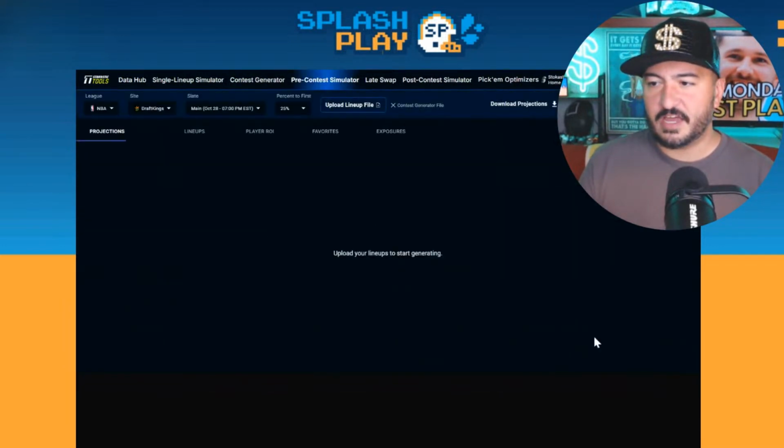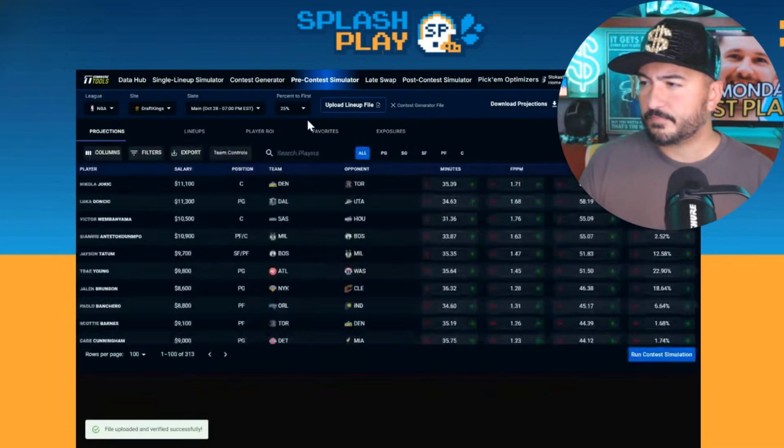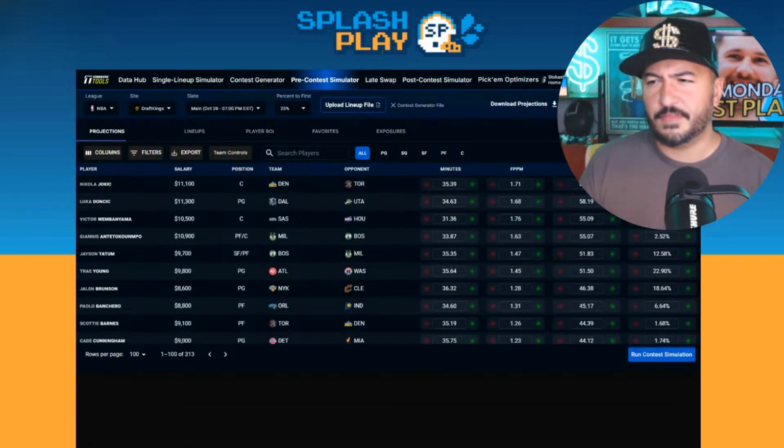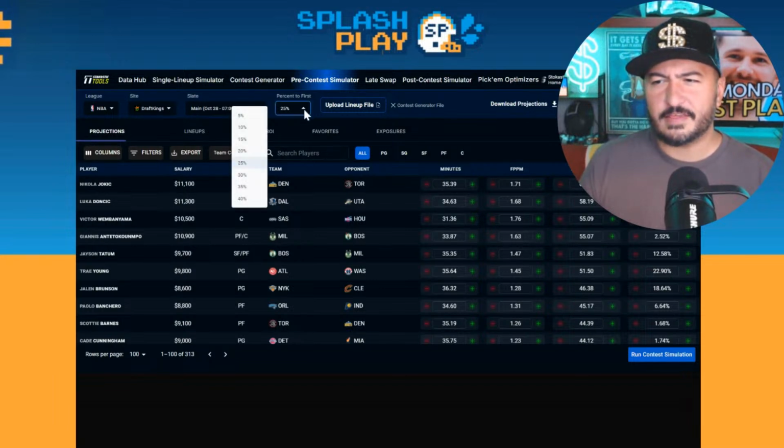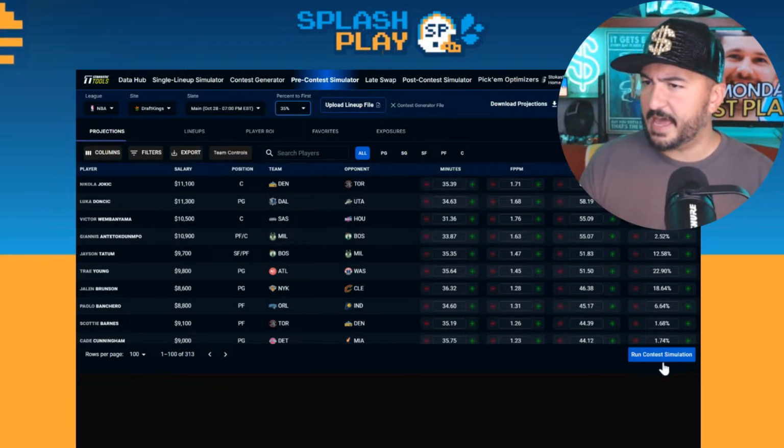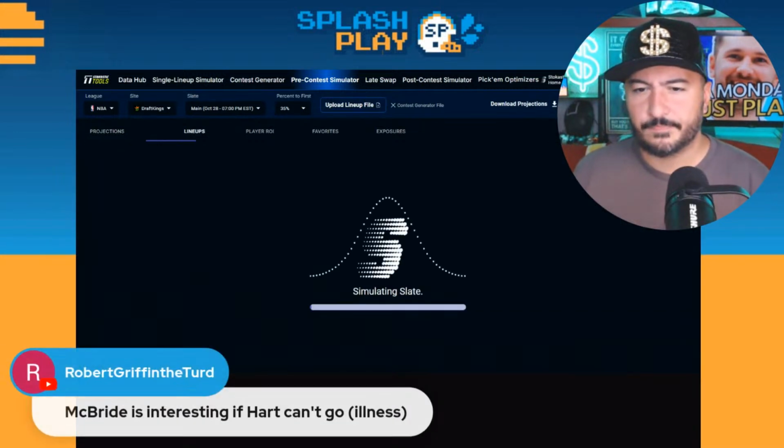Let's simulate these lineups out. I think we still have my custom projections in. We might not, though. No, I think there's Stokastic's. So we're going to use Stokastic's projections for this part. Tournament today is, I believe, 33% to first. Let's go with that. Let's see what we get in a sim.